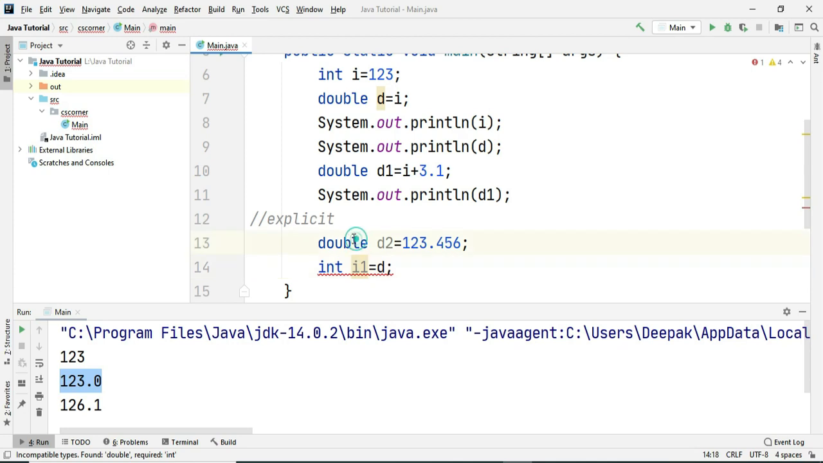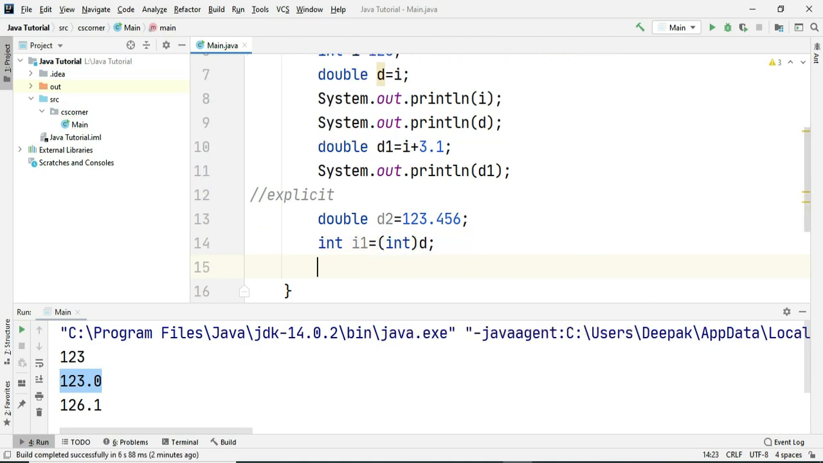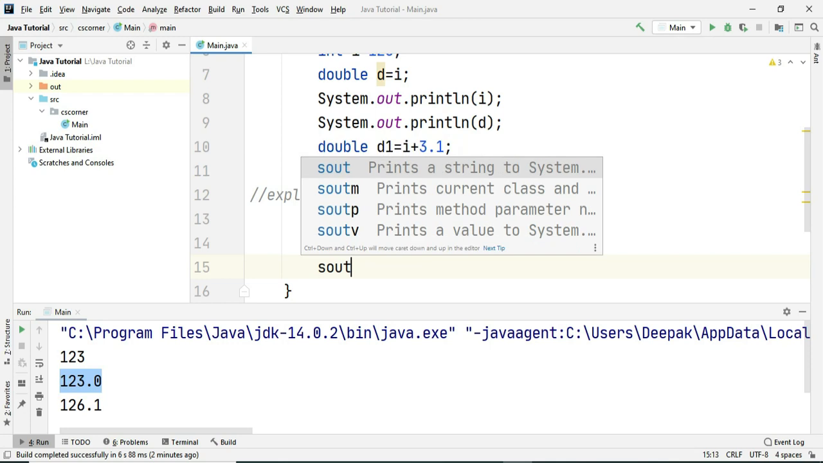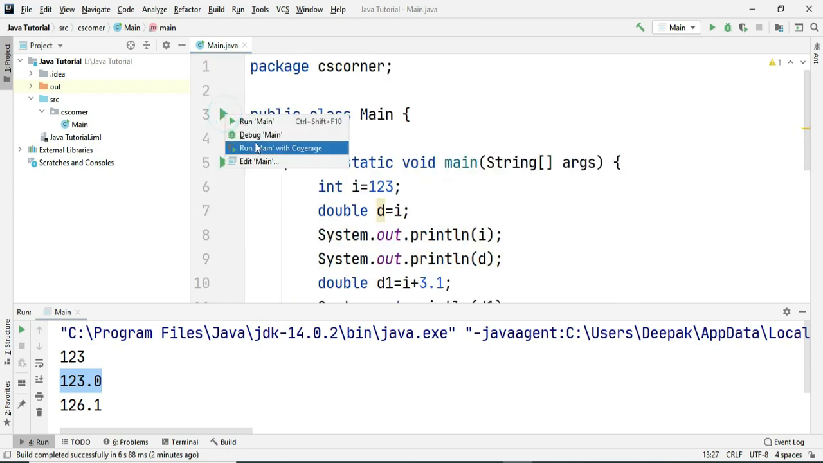So I'm not going to change the data type of this variable. Instead, I'm going to typecast it. For doing typecast, we have to write parentheses, and whatever is the data type at the left hand side, we have to write the same data type at the right hand side also. So now I'm going to print these two values, and let me quickly run this program.